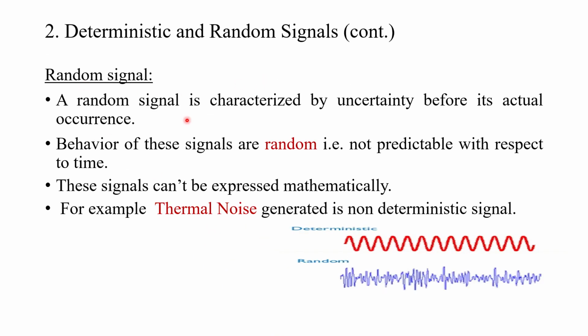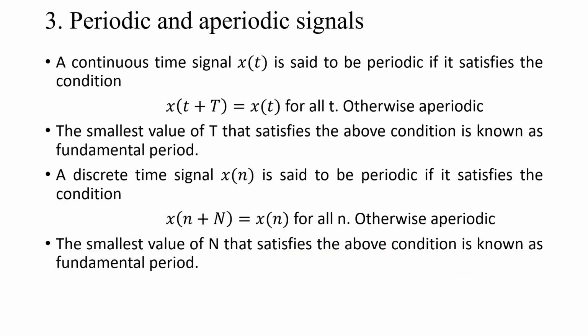What is a random signal? A random signal is characterized by uncertainty before its actual occurrence. The behavior of the signal is random, so we cannot predict it. Which can be predicted is called a deterministic signal, and which is unpredictable is called a random signal, in a simple way. These signals cannot be expressed mathematically, for example thermal noise. So this is the difference between deterministic and random signals: for deterministic signals we can predict future samples, for random signals we cannot.